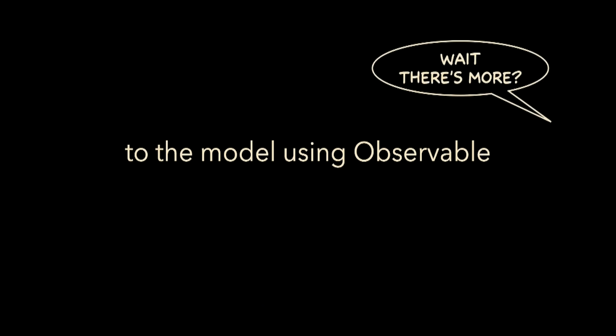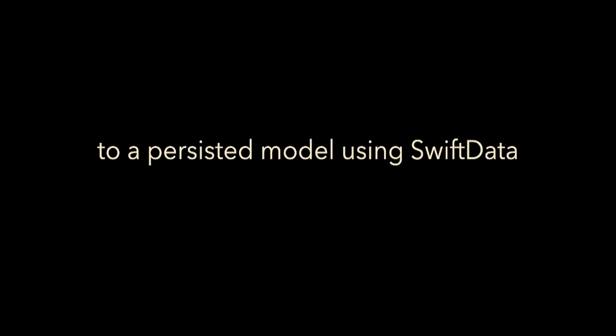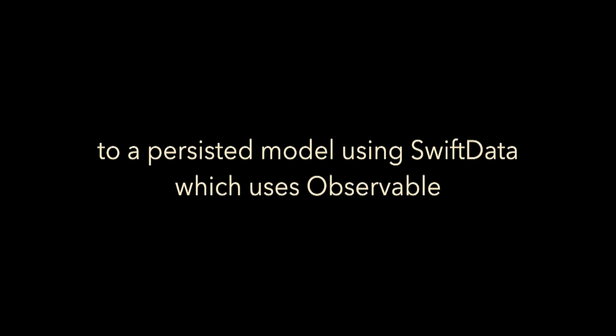And so what we did is we started with a state in the view. We moved it from the view into a controller, and we used Combine. We changed it to using Observable and then moved it to the model using Observable. That's pretty far away, but we could move farther. We could move it to a persisted model using SwiftData, which uses Observable, but we're not going to do that today.